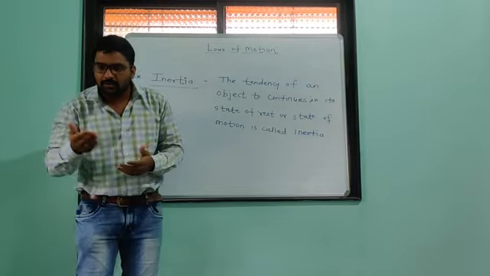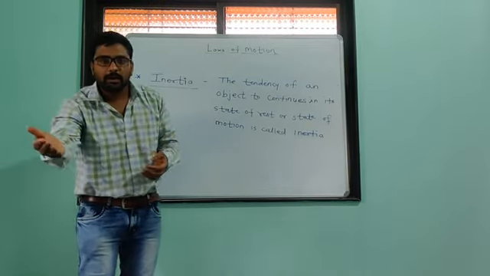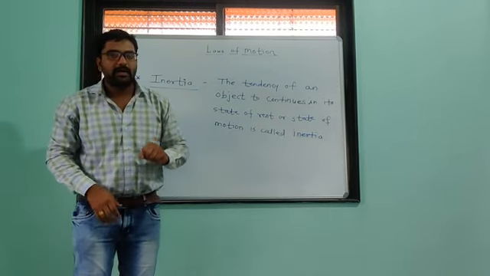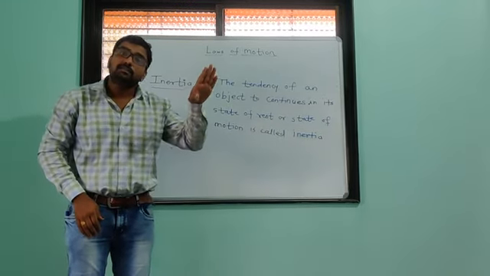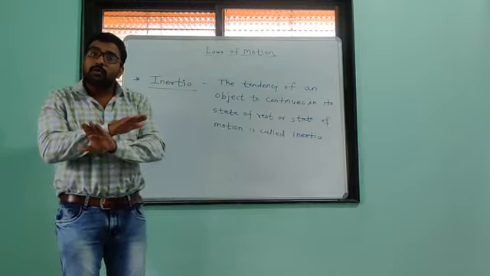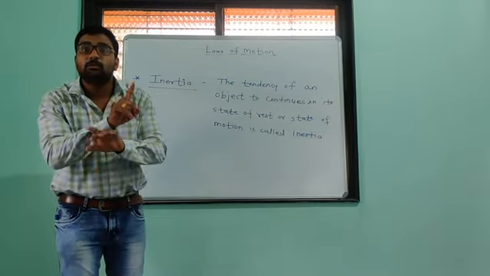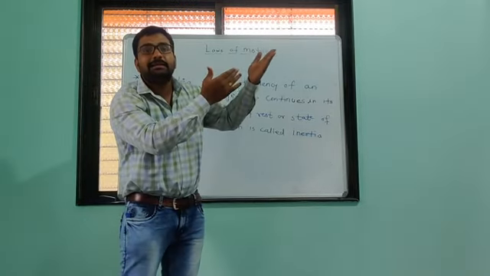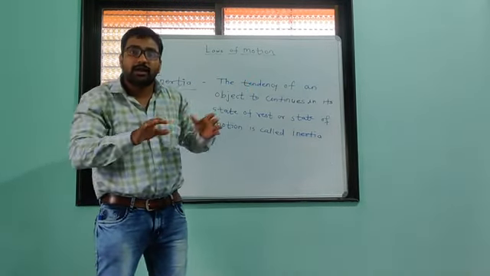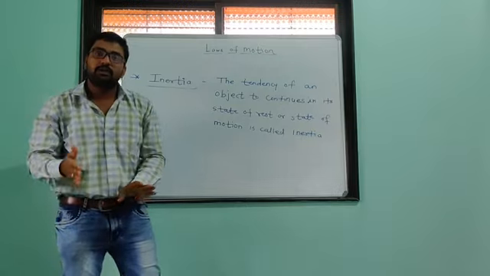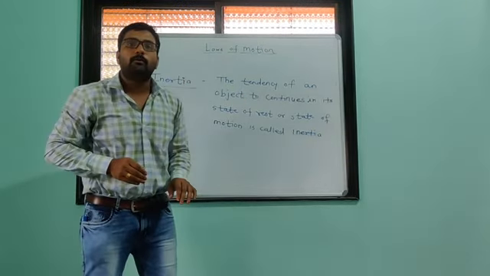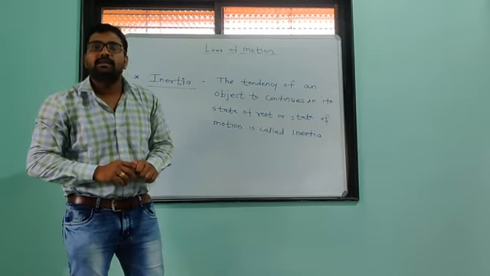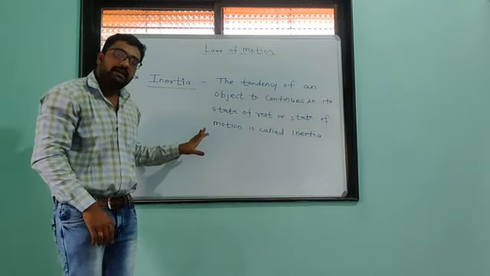In the bus, what happens? We are moving, our body is also in motion, but when the brake is applied, the bus stops, but our body doesn't want to change its state of motion. It tries to continue in its state. That is why the bus remains in that position and our body moves forward. So this tendency of an object is simply called inertia.